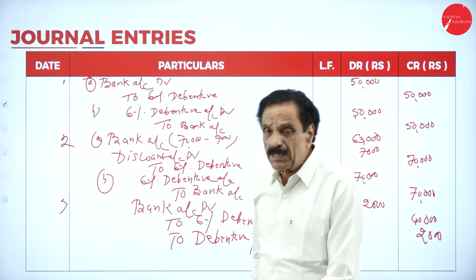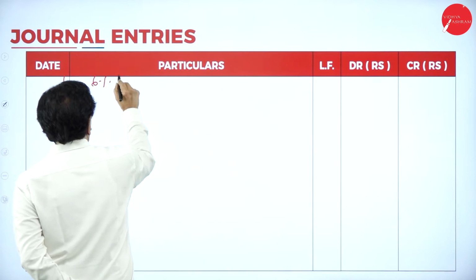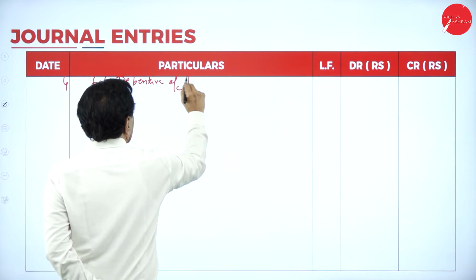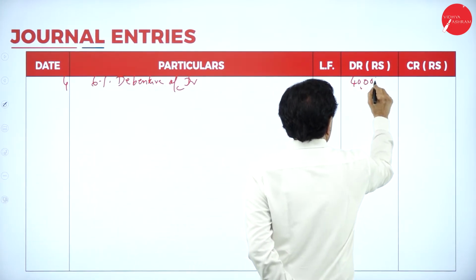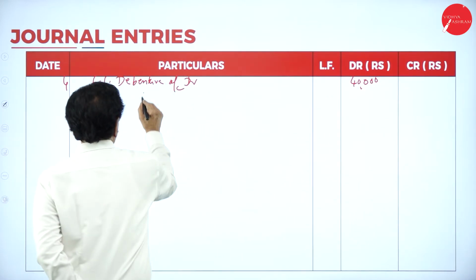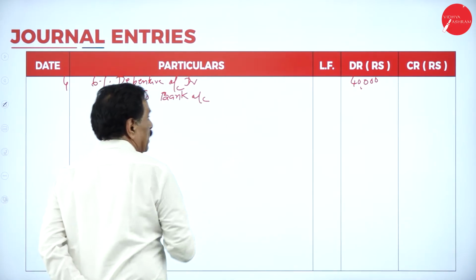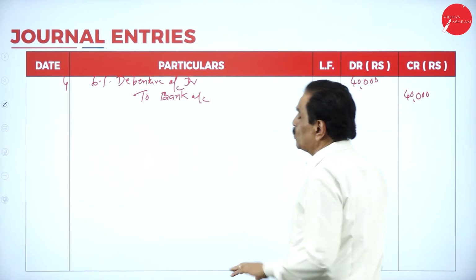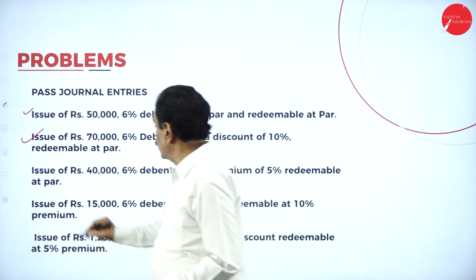Issued at premium but repayable at par. 6% debenture account debtor 40,000 to bank account 40,000. Paid at par. Issued at premium, paid at par. So, third entry goes. This also goes.